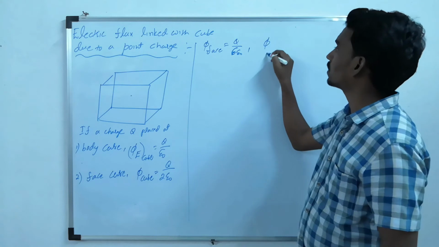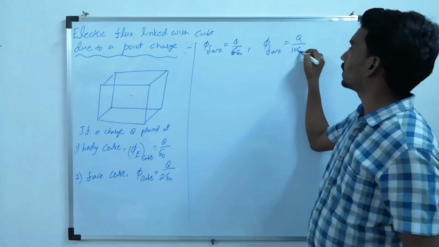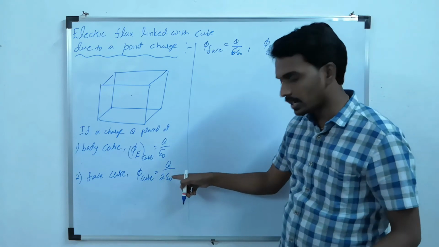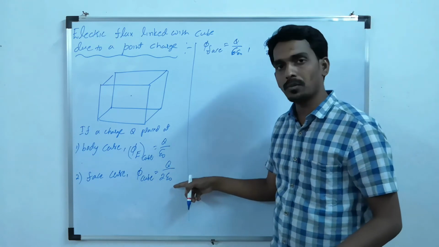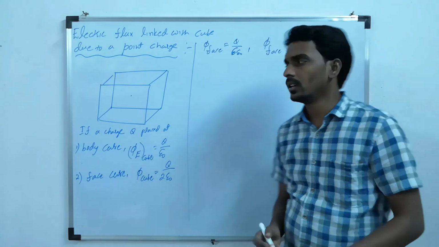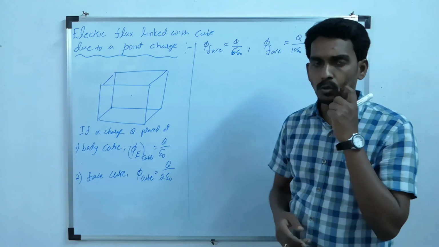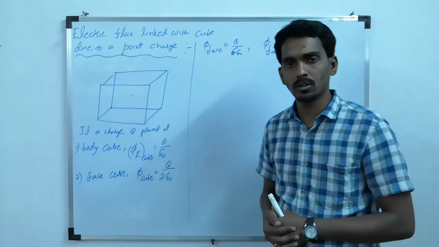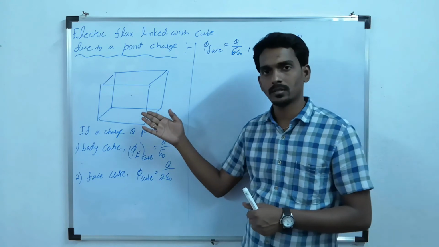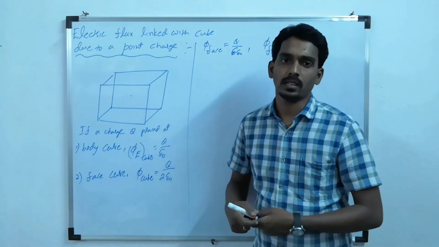So the flux through each face now will become Q by 10 epsilon naught, because this is dividing into 5 parts. Divided by 5. 5 2s are 10. So this is the way you can understand the flux linked with a cube or each face of the cube when it is placed at body center or face center.